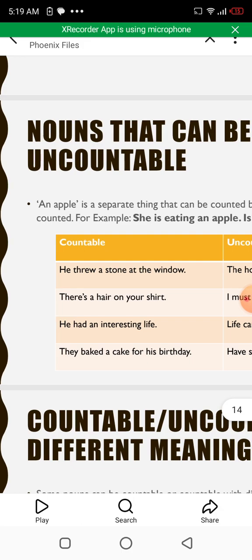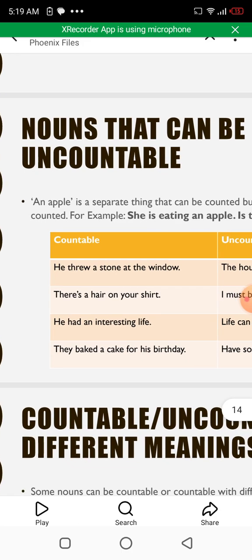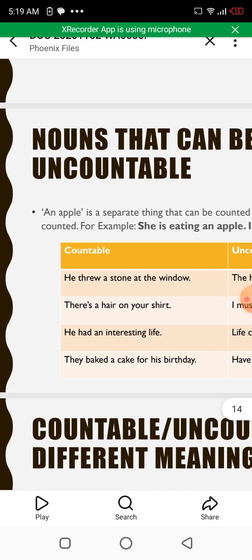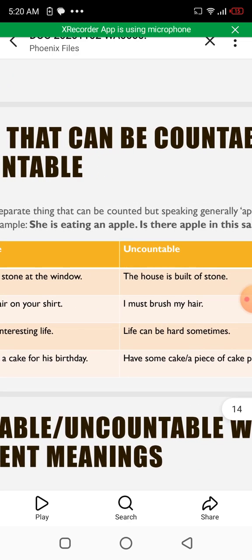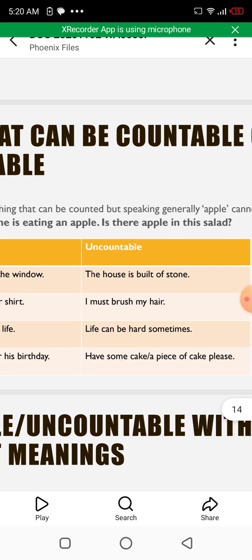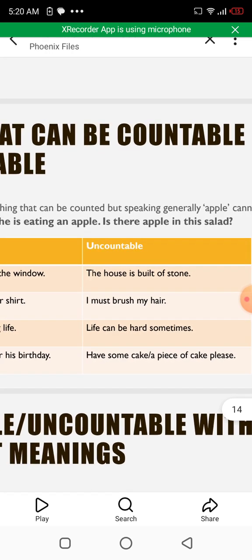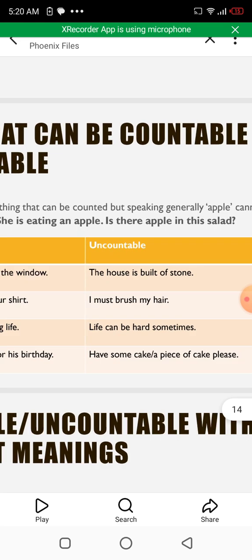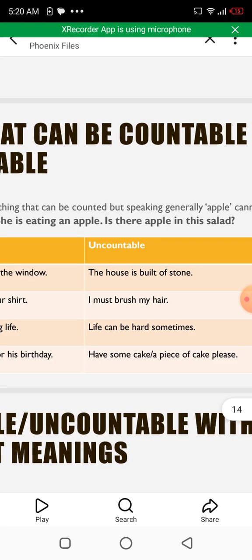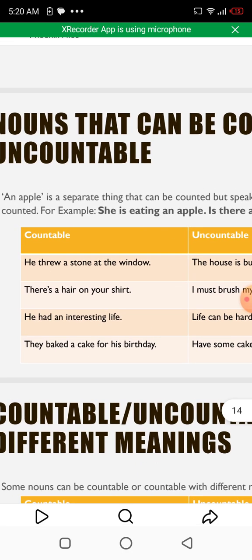If we talk about apple in general, then we are not supposed to use it as a countable noun. She's eating an apple. That's fine. Is there apple in this salad? So here we are not supposed to use an apple, because here apple in general is to be used.